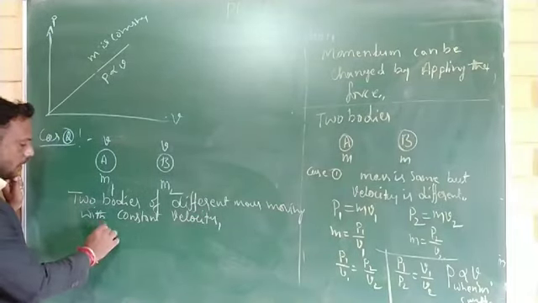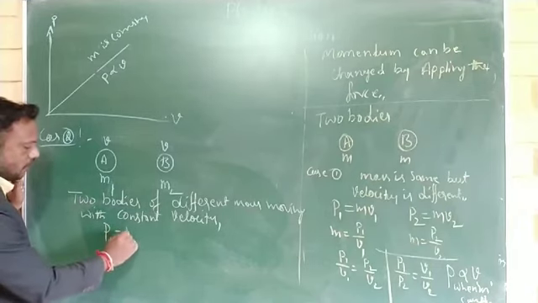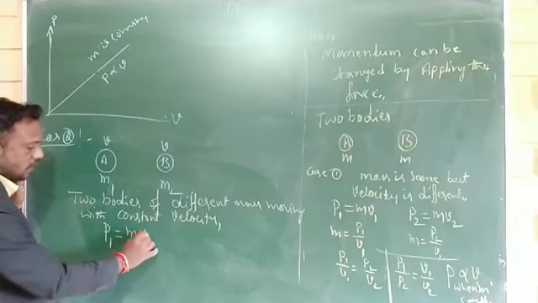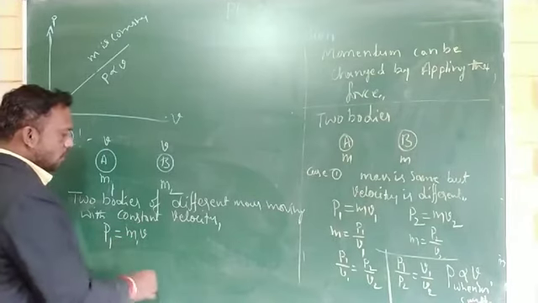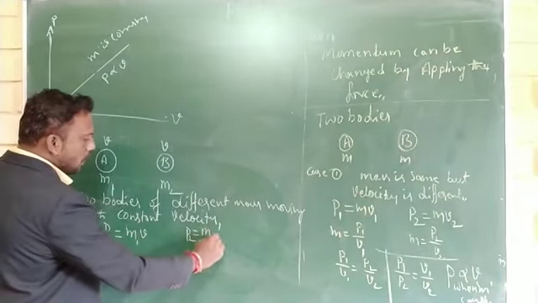Therefore, momentum of the body A is P1 is equal to M1 into velocity V, since the mass is different. For body B, P2 is equal to M2 into V.